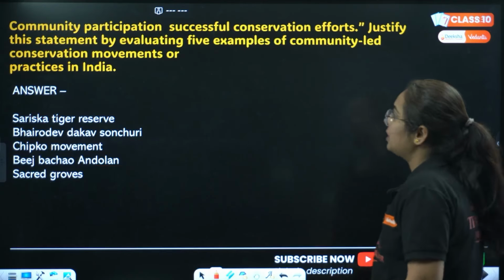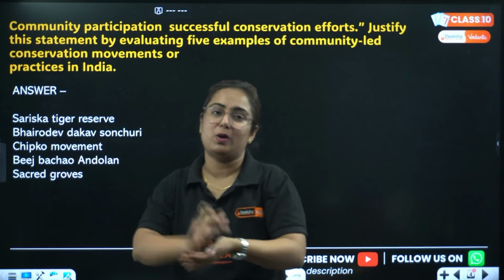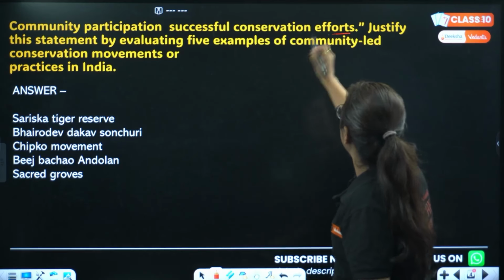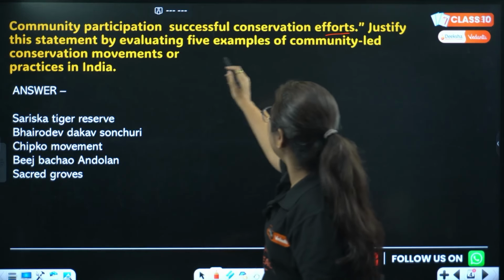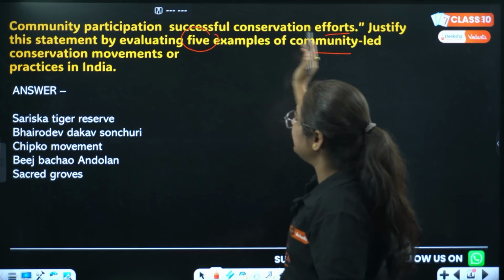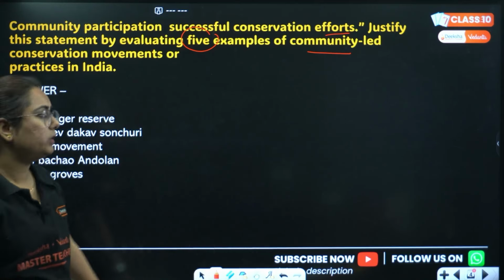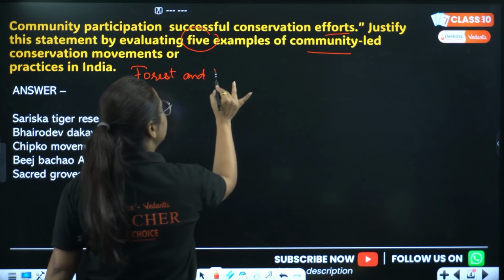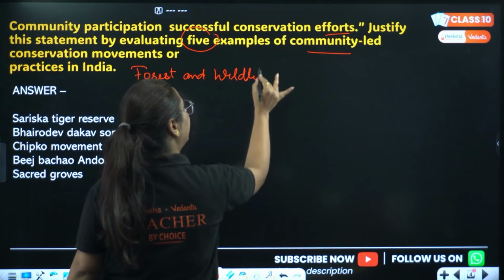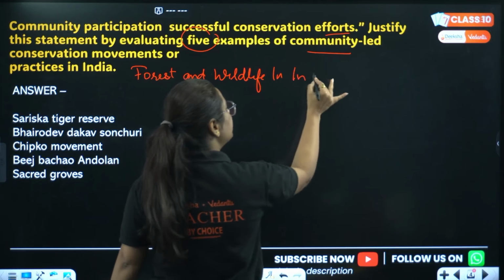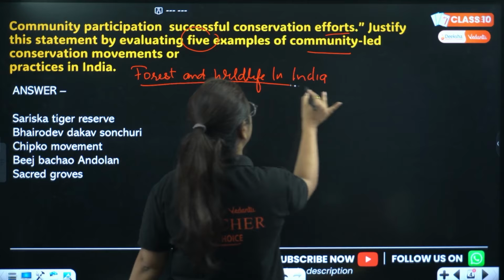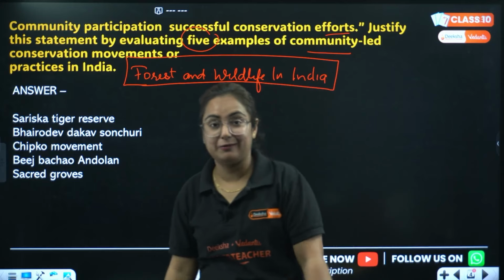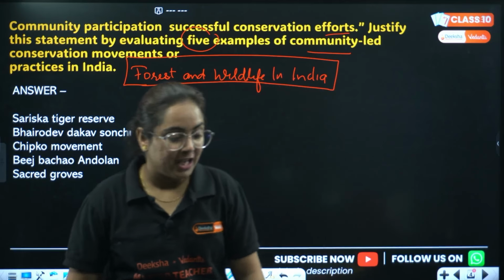Moving to the next one, because we have to do 33 important questions from geography. The next is about community participation and successful conservation methods. Justify the statement by evaluating 5 examples of community-led conservation movements. Now, my dear students, this is from the chapter Forest and Wildlife in India. There is one topic about conservation that was started by different communities. We know, particularly in tribal areas, everyone knows the case of the blackbuck, na? So everyone knows that.